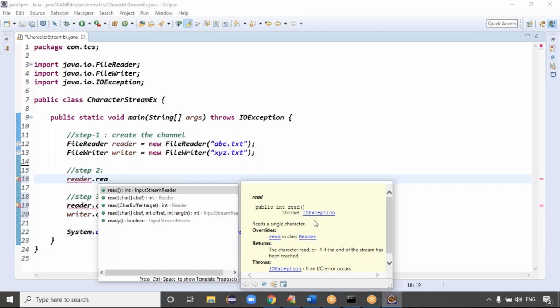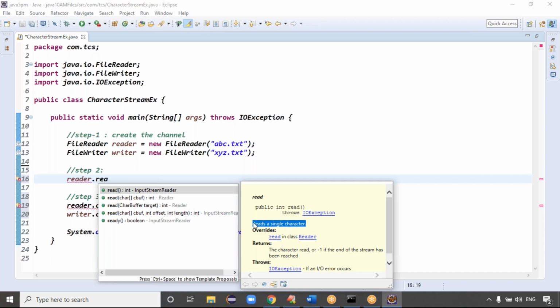Exactly. Because it reads a single character, the return type is what? Is it character return type or integer return type? Character? Here the return type is an integer. Why is the return type an integer? Because it returns the character's Unicode value. It is returning the character Unicode value basically. This statement is clear now.